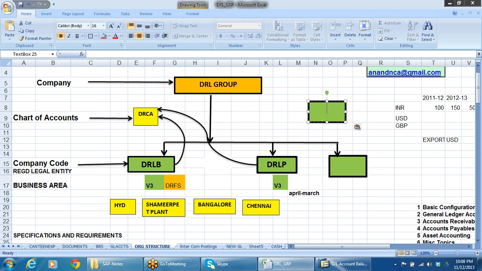Here I can define a controlling area, DRCA, Dr. Reddy Labs controlling area. So we have to define a controlling area. I'm just putting it above the company code, or on par with the GL, our chart of accounts, or a bit less also. Here, as I have shown you, the organization structure.